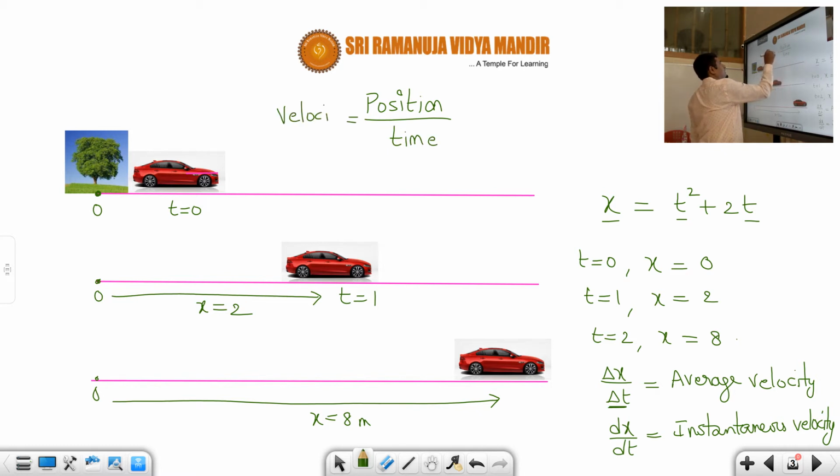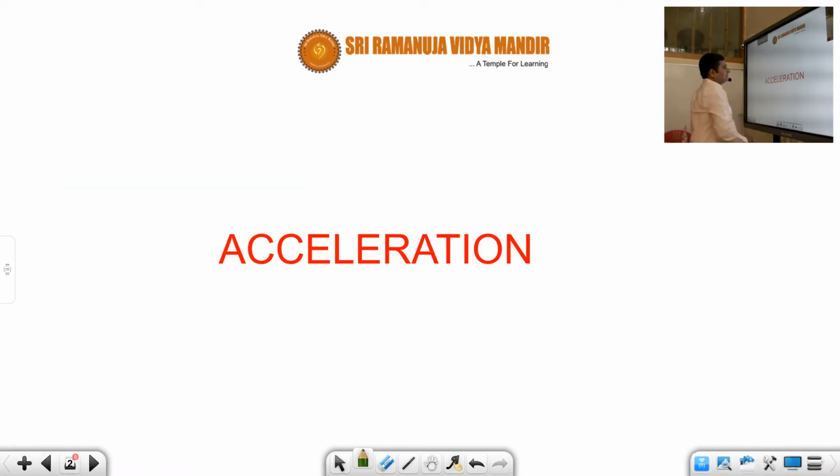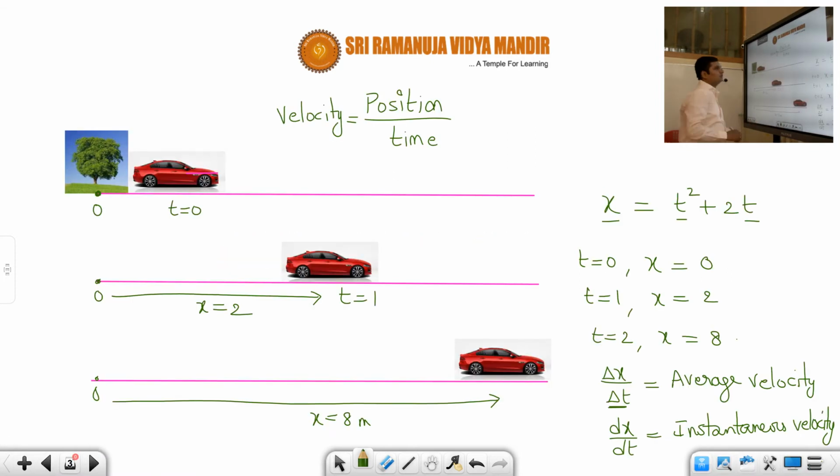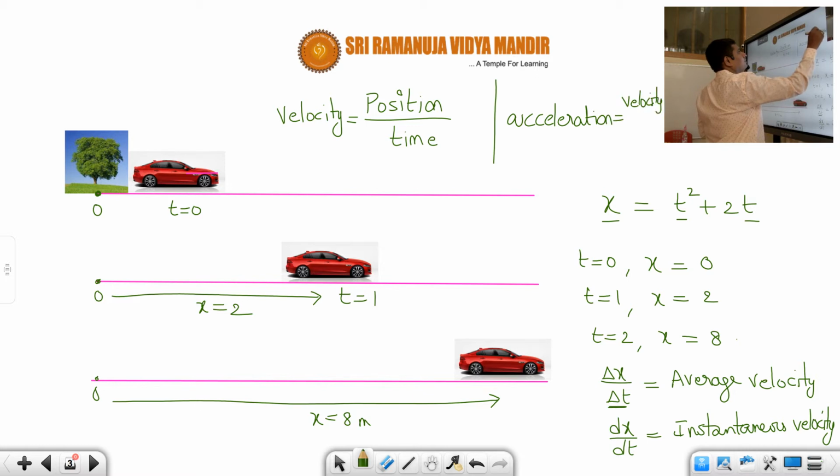So now today's topic is acceleration. Acceleration is somewhat similar to velocity. Just like velocity tells us how the position is changing with respect to time, in the same way acceleration is going to tell us how the velocity is changing with respect to time.